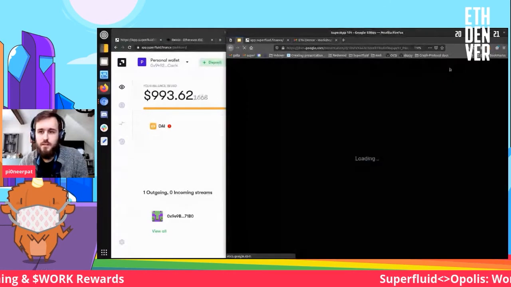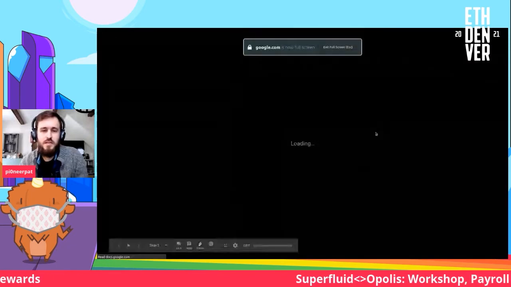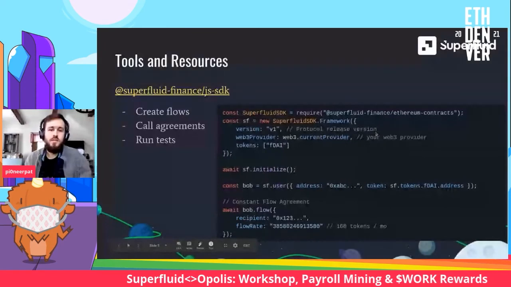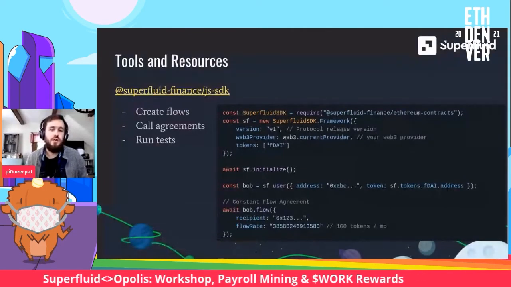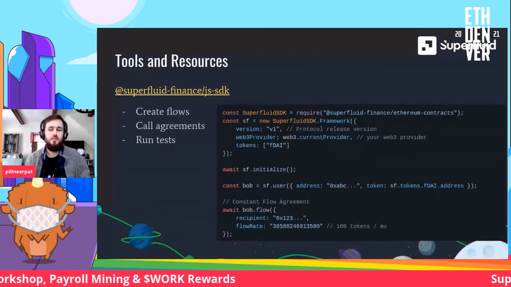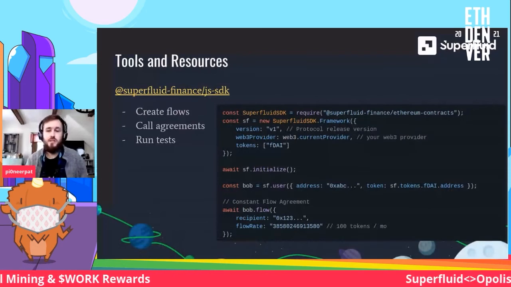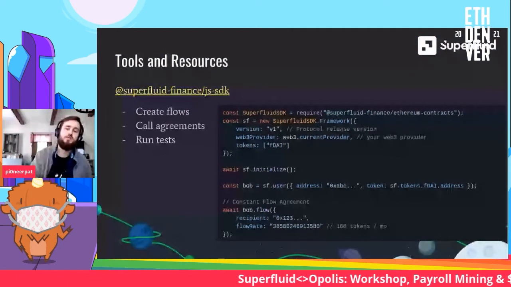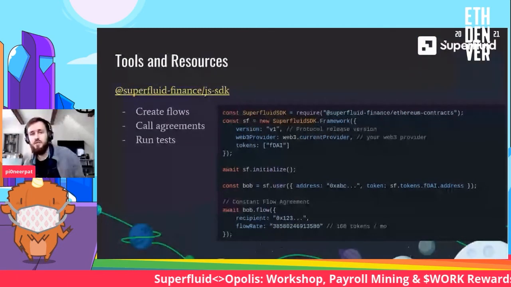The SDK is pretty easy to use. You basically just initialize it, create a user object, and then call user.flow and provide the flow rate. One thing is that the flow rate is in tokens per second, so you need to adjust for 18 decimals. And then you also need to convert to a per second flow rate.